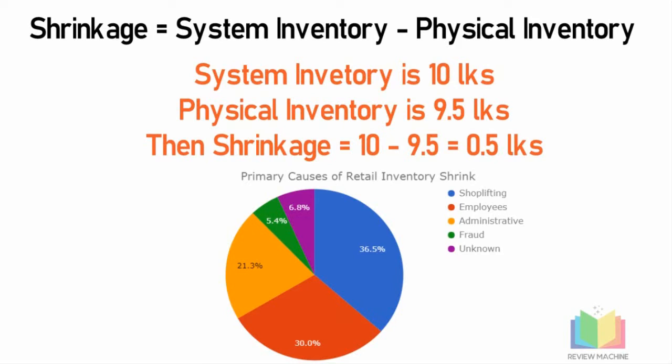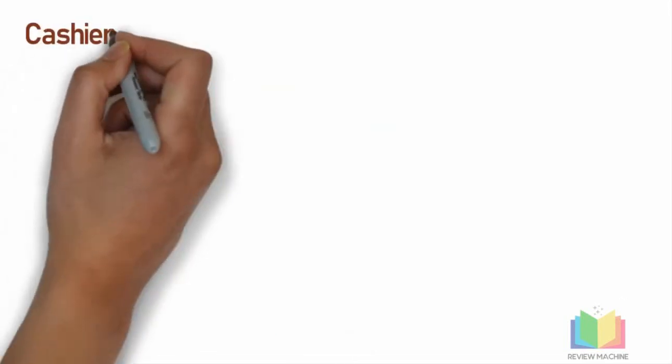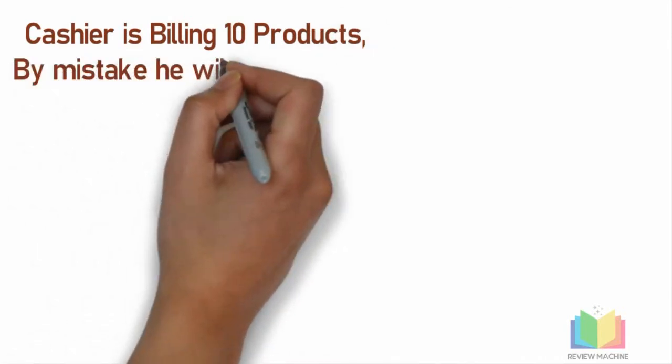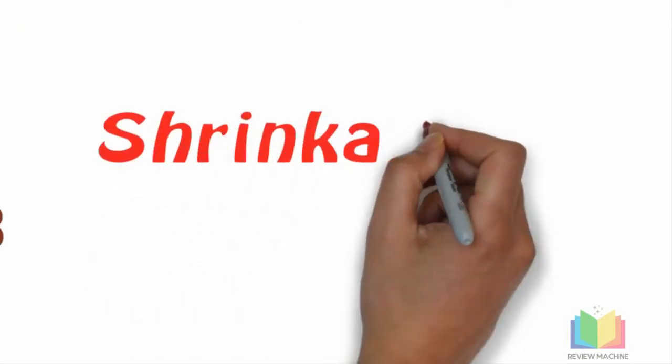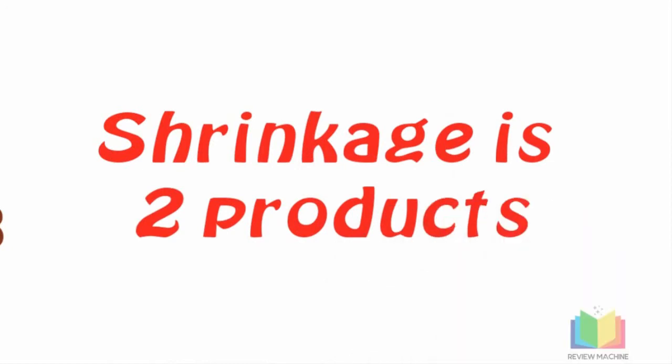So what is administrative error? These are the errors caused when receiving the goods and while billing the products to the customers. For example, consider a cashier is billing 10 products and misses scanning 2 items. Now the customer will pay only for 8 products and take away 2 products without paying any price. So we have lost 2 products in the billing error, and this is shrinkage to the retail store.